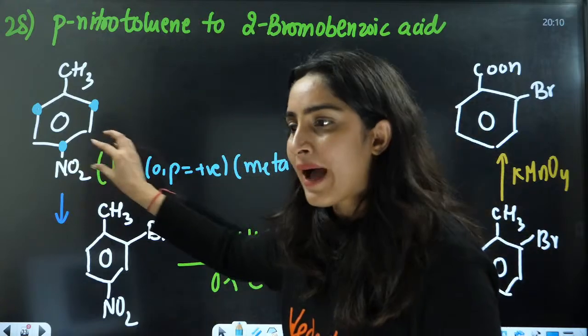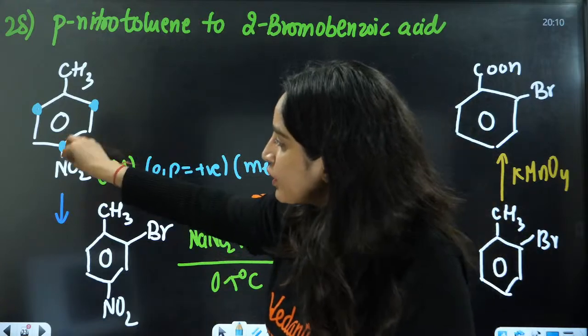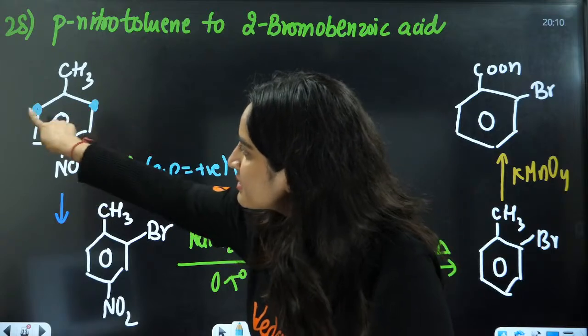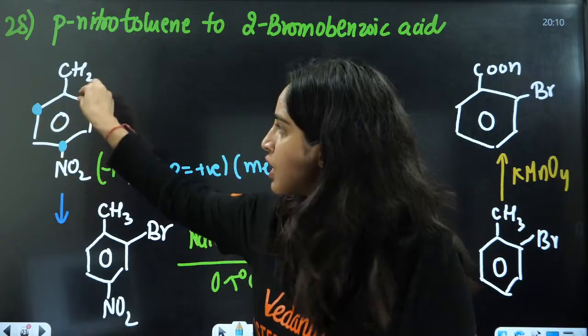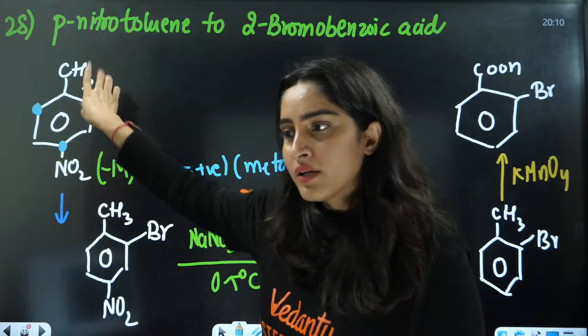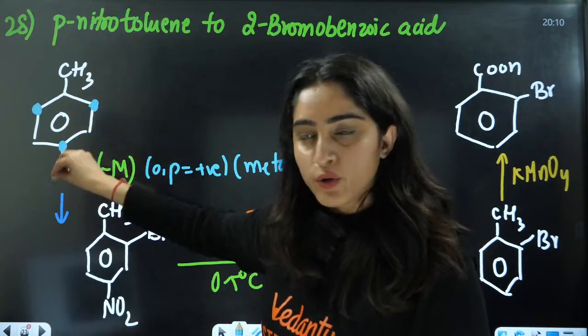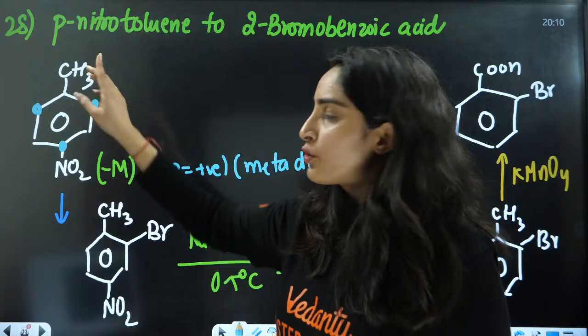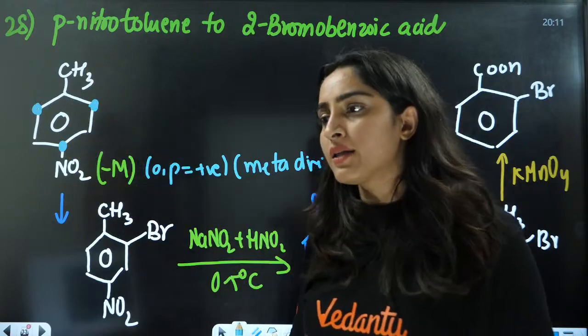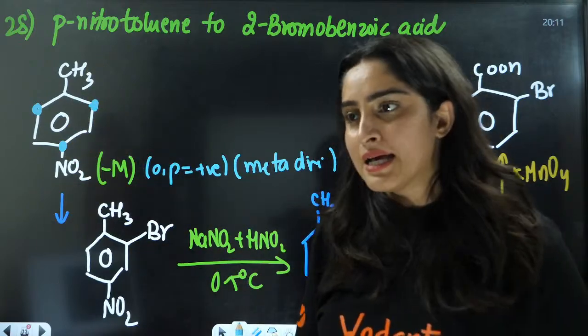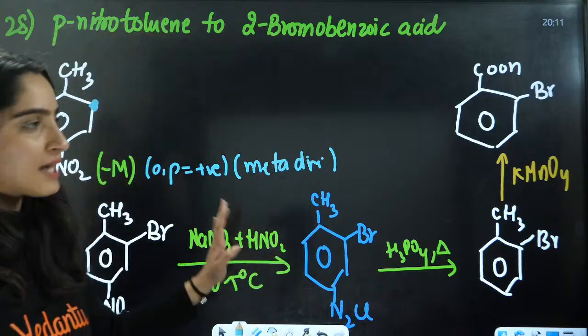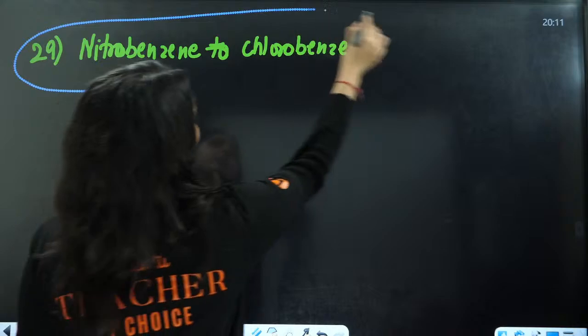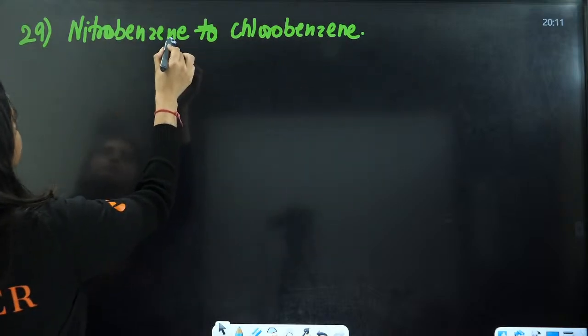If you talk about the minus I effect here, corresponding to NO2, these are the meta positions. So in comparison to NO2 also, it will be substituted on this position. There is no other position left for it, right? Perfect.